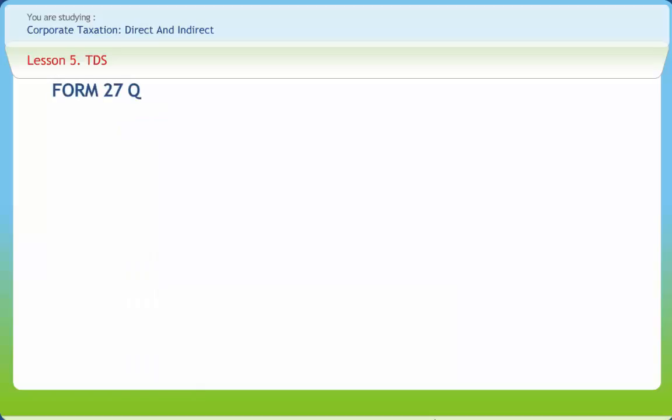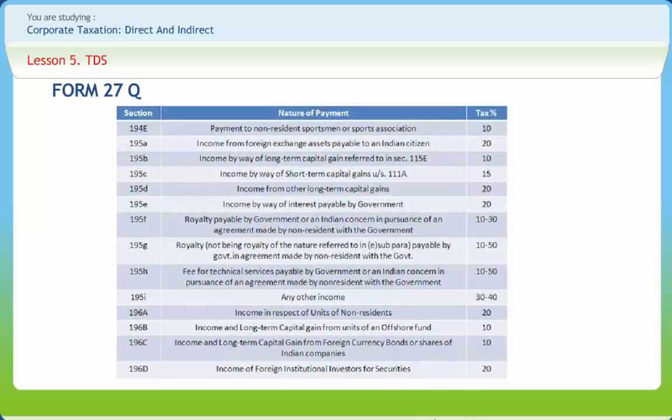Now let's discuss Form 27Q. It constitutes different nature of income in varying section from 194E to 196D. The payment to non-resident sportsmen or sports association have TDS rate of 10%. Income from foreign exchange assets payable to an Indian citizen have TDS rate of 20%. Income by way of short-term capital gains, under Section 111A, has tax rate of 15%. Any other income have tax rate varying from 30% to 40% and so on.